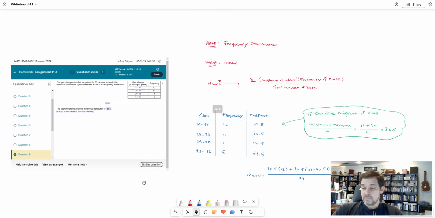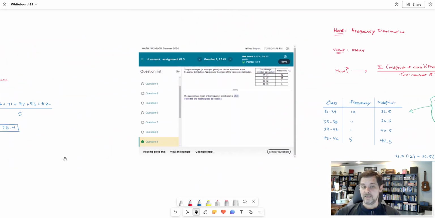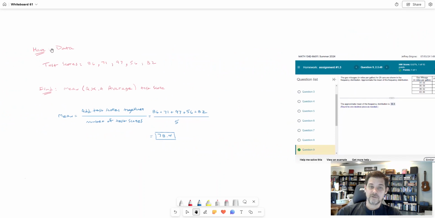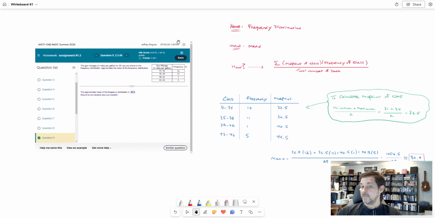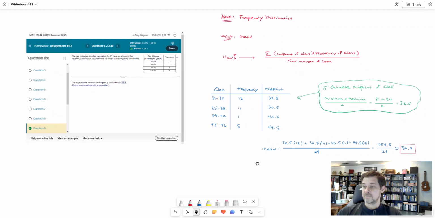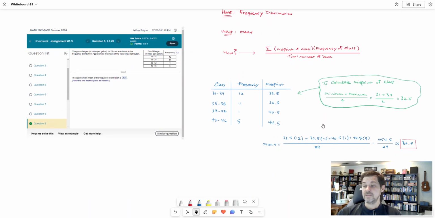You might see both styles of questions on that assignment. You might see the question type where you just get the raw data, the numbers by themselves, and that's a pretty straightforward calculation. And you might get the frequency distribution. I would say that's no more difficult, but it is different, and you'll have to be able to tell these two problem types apart.